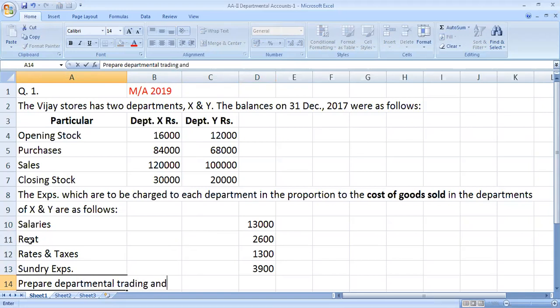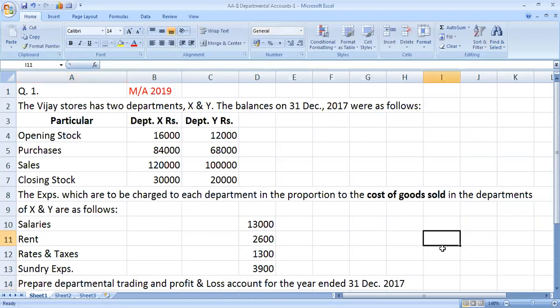Departmental trading and profit and loss account for the year ended 31st December 2017. This is the question. Now I am taking solution of this question.